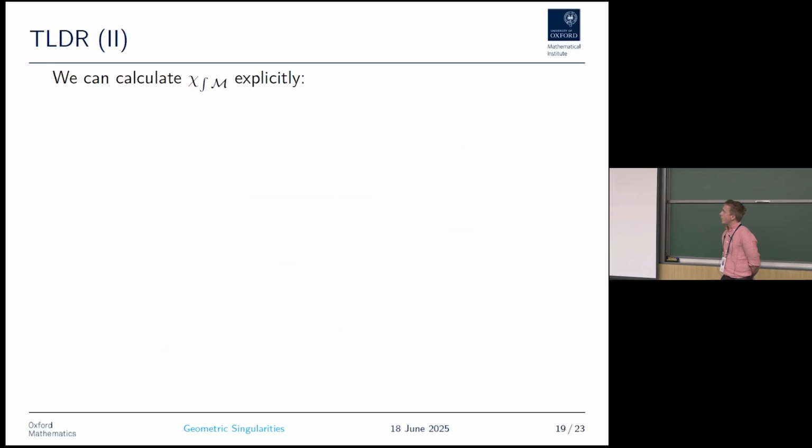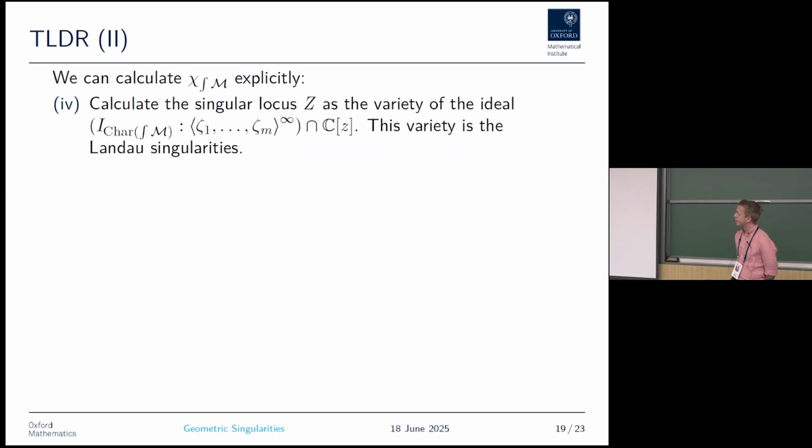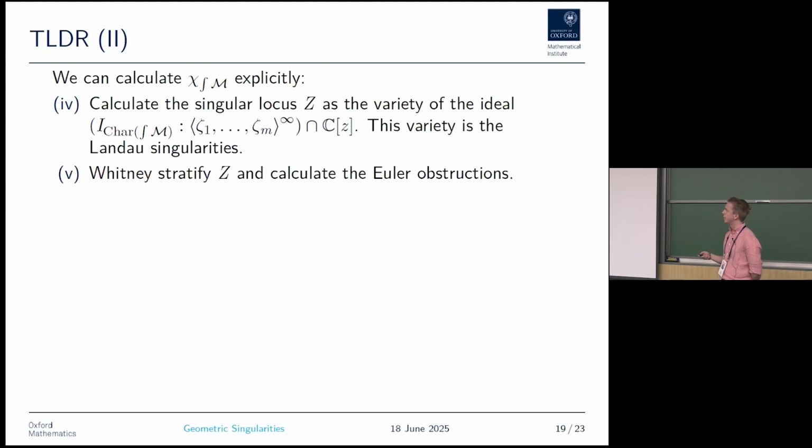So we can actually calculate this explicitly. We calculate the singular locus Z as the variety of this ideal. So we took our defining equation for the characteristic variety, we remove the zero section and we project down to the kinematic space. And this is the variety that is the Lambda singularities. We can Whitney stratify this variety and calculate the Euler obstructions.